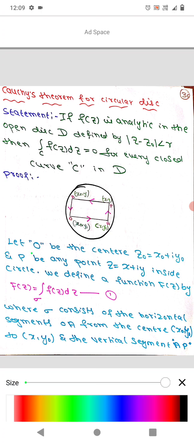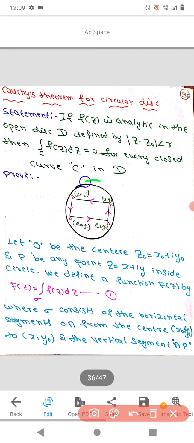So construct one circle. In this circle we construct one rectangle. Let us see the explanation. Let O be the center, with z naught equal to x naught plus i y naught, and let P be any point. So this is the point P, with z equal to x plus i y, inside the circle C.